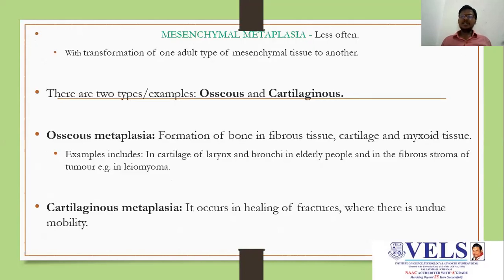Mesenchymal metaplasia is less common when compared with squamous metaplasia. It is the transformation of one adult type of mesenchymal tissue to another. There are two types: osseous and cartilaginous mesenchymal metaplasia. Osseous metaplasia is the formation of bone in fibrous tissue, cartilage, and myxoid tissue. Example: the cartilage of the larynx and bronchi in elderly people. Cartilaginous metaplasia occurs in healing of fractures where there is undue mobility.